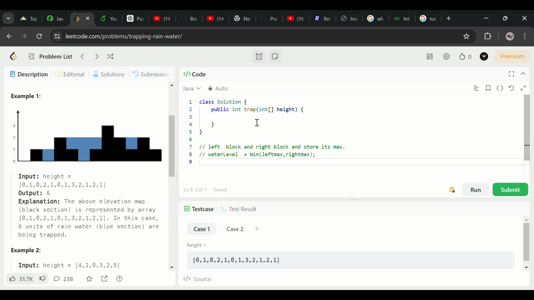From this scenario, which is minimum? 1 is the minimum. So water level here I will store as 1. Then I will create a trap water variable.